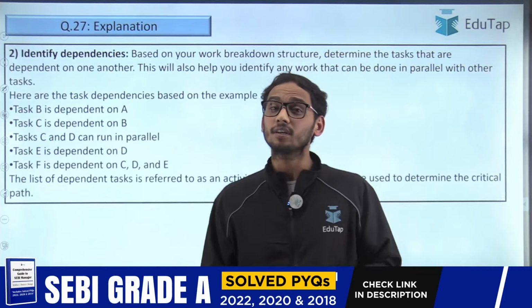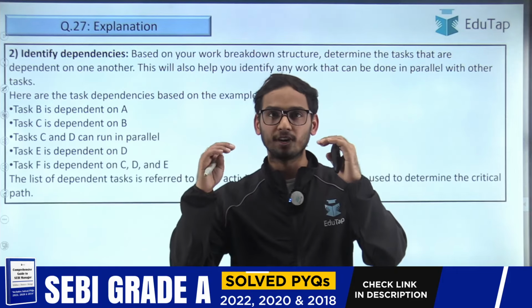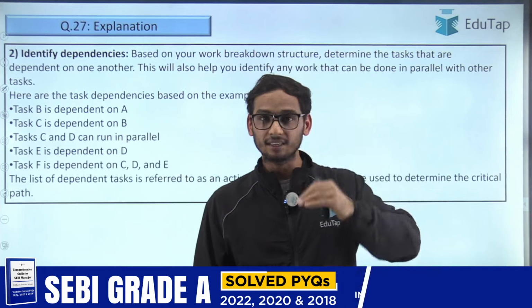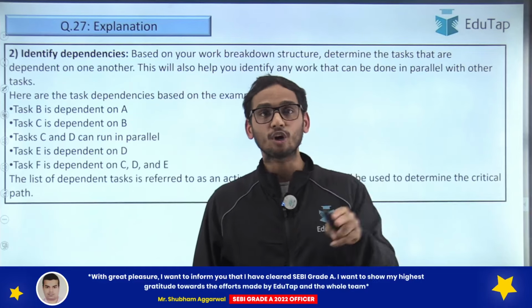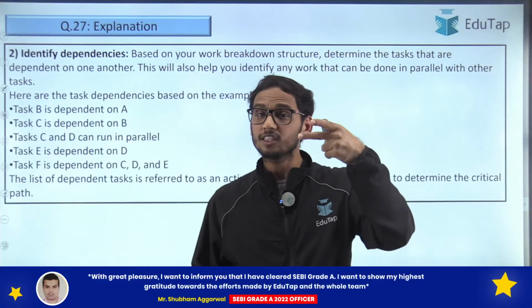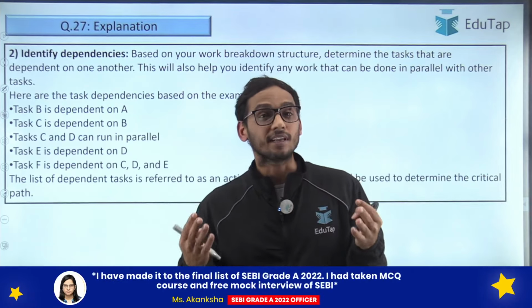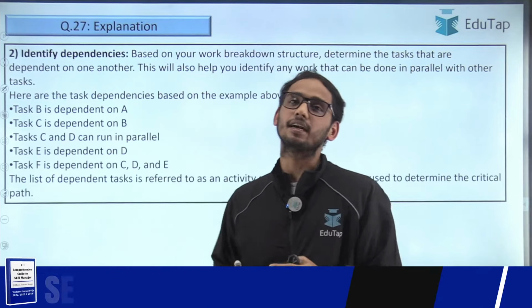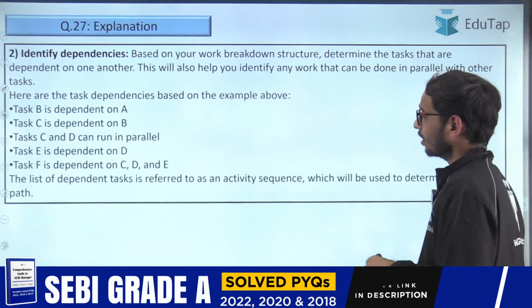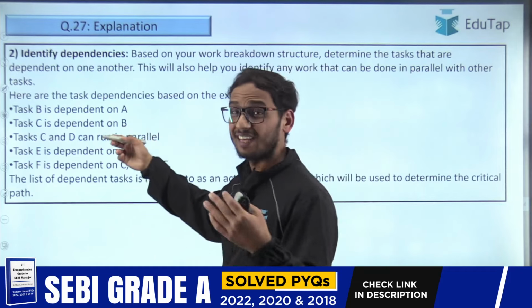And why are they doing it? Because when the management knows that this task is dependent on that task, first they are going to complete the previous task, then they are going to complete this task. And if two tasks are not interdependent, then these two tasks can be executed parallelly or simultaneously. That's why they are identifying whether the tasks are interdependent or not, right? So they have prepared a list of that as well.